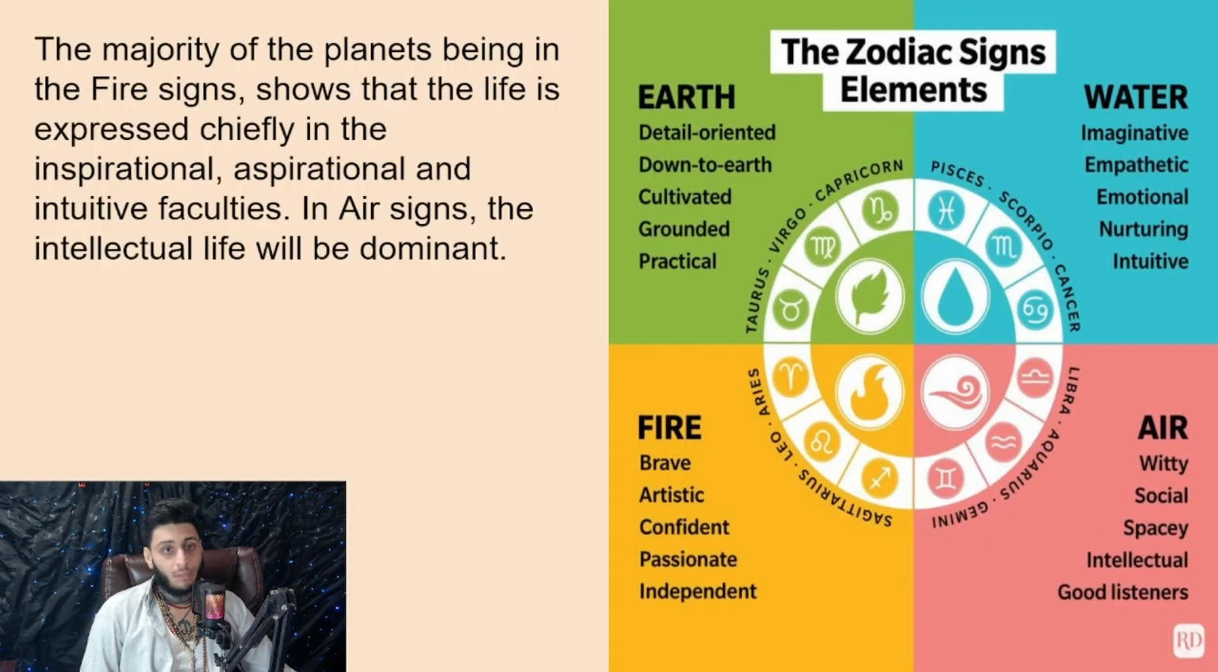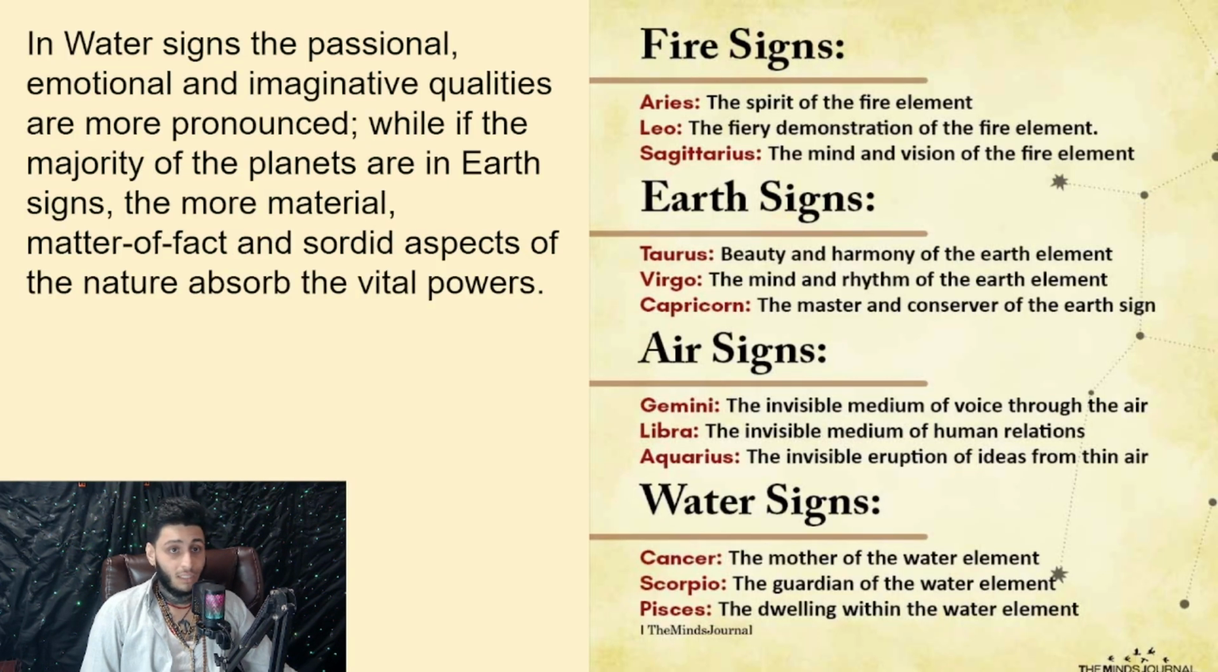The majority of the planets being in the fire signs shows that life is expressed chiefly in the inspirational, aspirational, and intuitive faculties. In air signs, the intellectual life will be dominant. In water signs, the passional, emotional, and imaginative qualities are more pronounced. While if the majority of the planets are in earth signs, the more material, matter-of-fact, or sordid aspects of the nature absorb the vital powers.